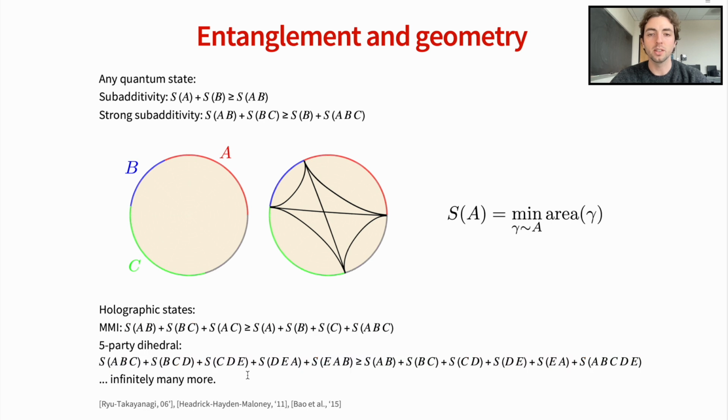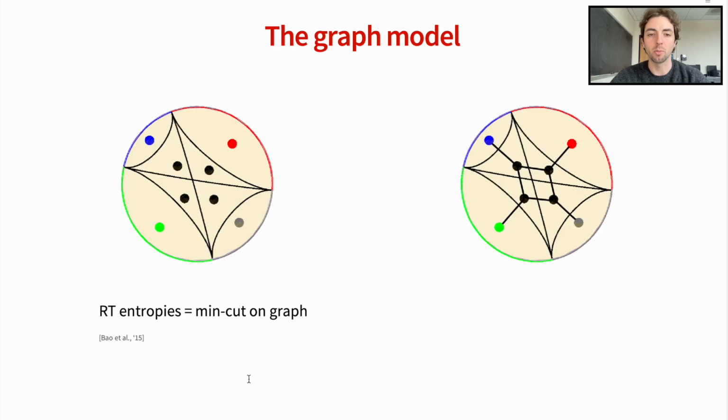Central to the study of these holographic inequalities is the graph model. By partitioning the bulk slice using all RT surfaces of single and joint parties, one gets a cell decomposition of the slice. To each cell we assign a vertex, and to each pair of vertices that share a part of an RT surface we assign an edge. The weight of this edge will be the area of the portion of the RT surface that it cuts. Then, computing entropies corresponds to finding the min cut on this graph.